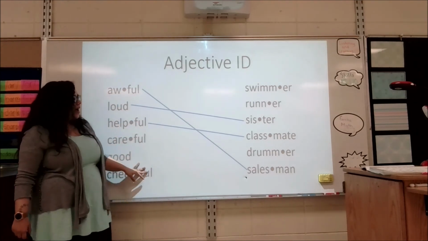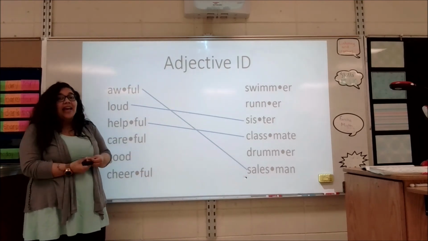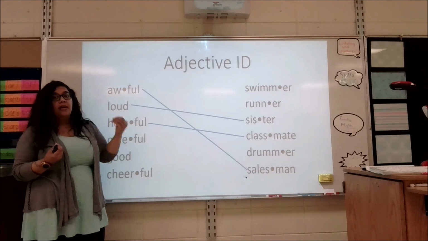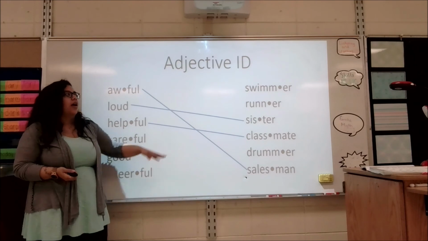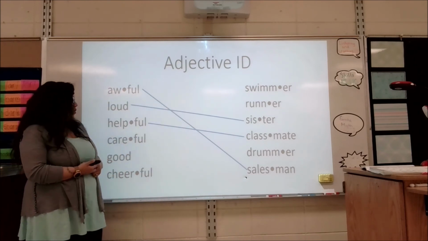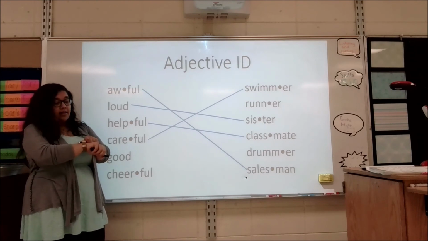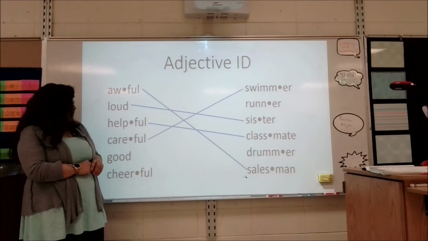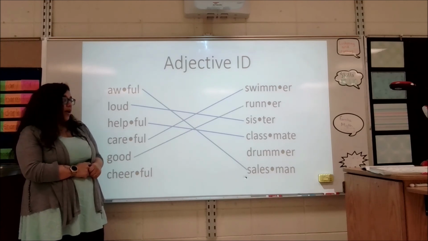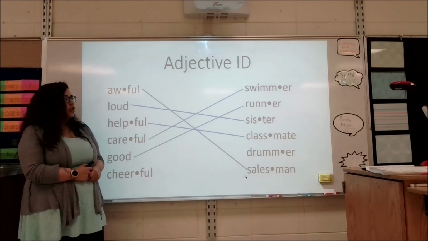These adjectives are not explicitly attached to these nouns, but we are connecting an adjective and a noun. So adjectives describe nouns. These are our descriptions, our words that describe our people, our places, our things, our animals. What about a careful swimmer? I think that's a really smart choice because swimming, water, got to be careful about that. How about a good runner? A good runner. Can a swimmer be good? Yeah, you can be a good swimmer, a good sister, a good classmate, a good salesman.